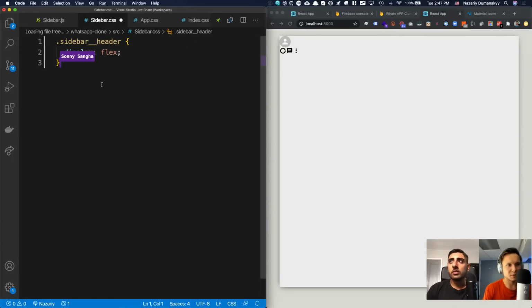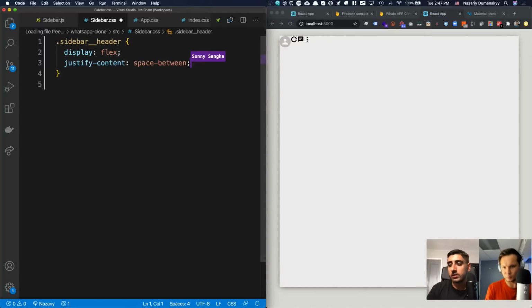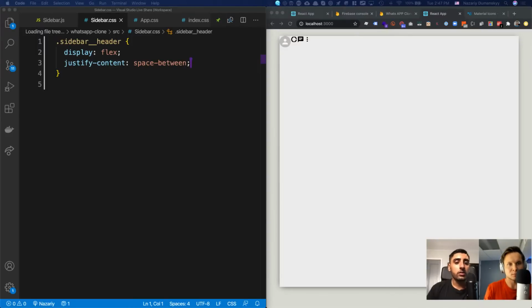Anyways, keep going. So I'm going to do display flex, and as soon as I hit save, we should see everything will go into a row now, right? It should go into a row. There we go. Nice. And then because everything's sort of bundled, we want to space everything between it. So I don't want everything to be bundled up. I want the two containers to be spaced apart. So if I do justify content space between, it should use up the full width of the container at this point.